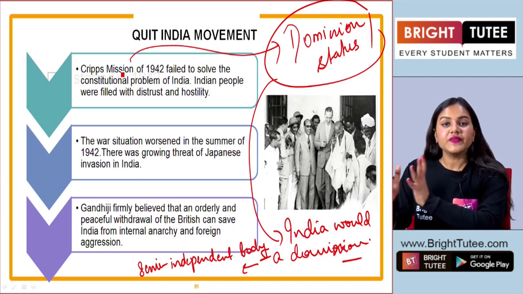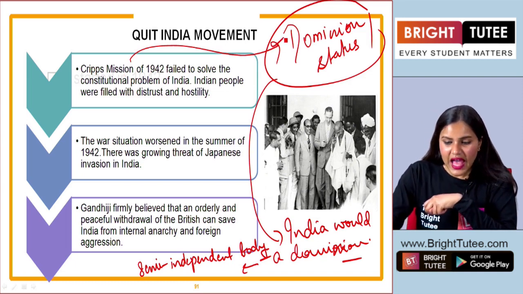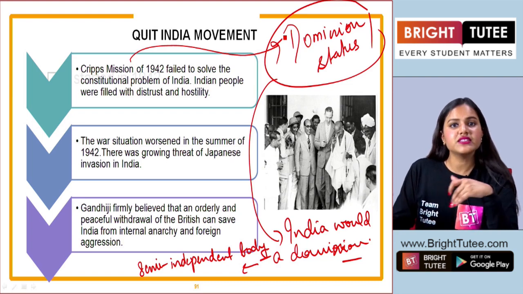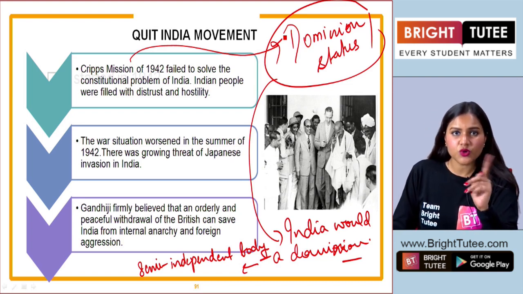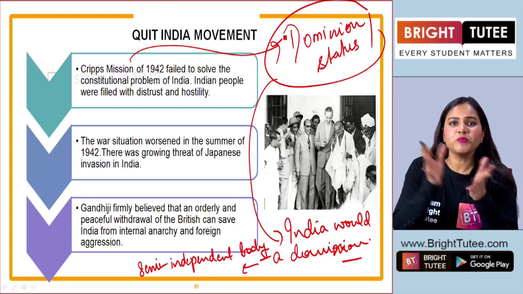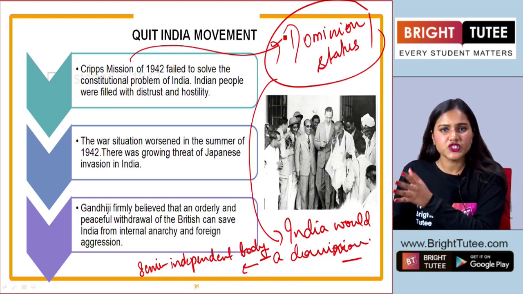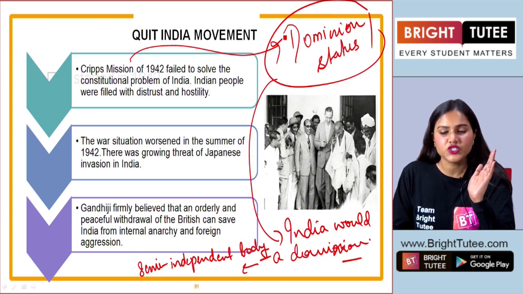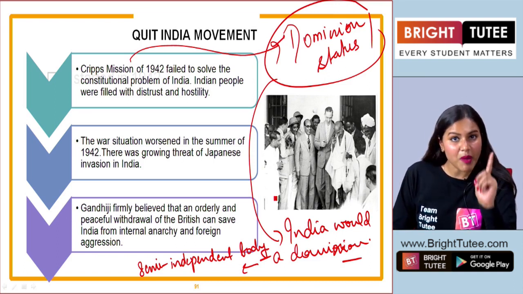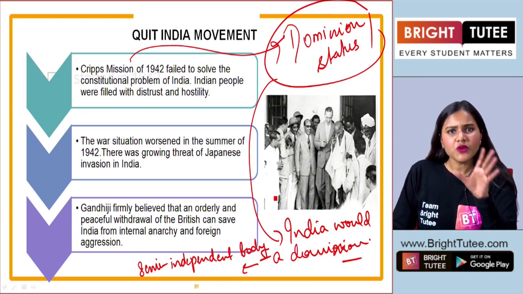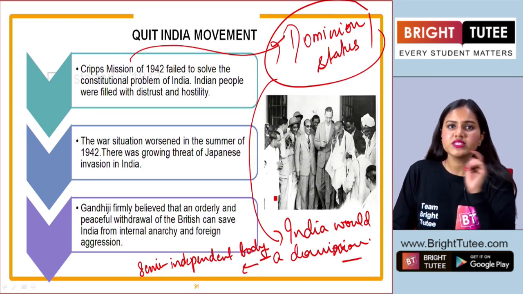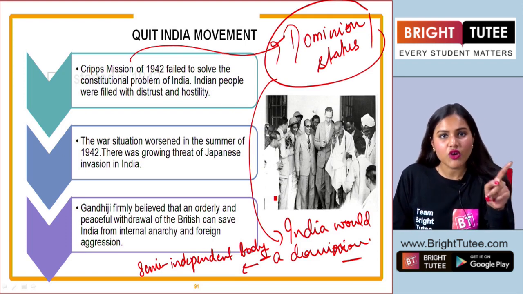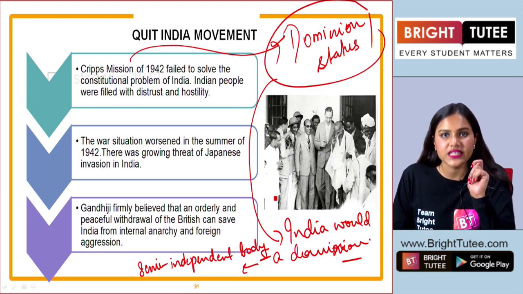It means that the Indian people have the right to form their government here. They had certain powers, and also they had the right to be with the Commonwealth nations or to exclude themselves from the Commonwealth nations under Britain. But here we see that there were some major loopholes in the Cripps mission, and therefore the Indians did not agree on this dominion status.